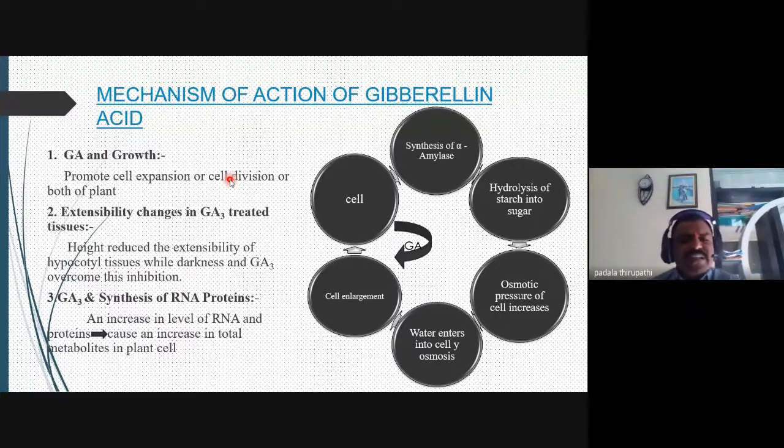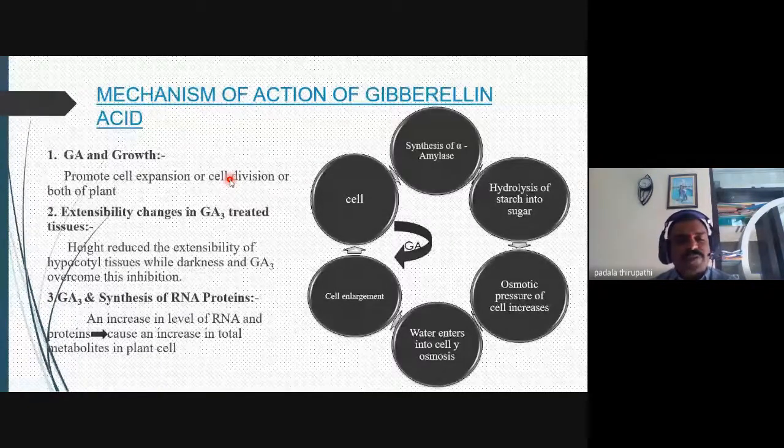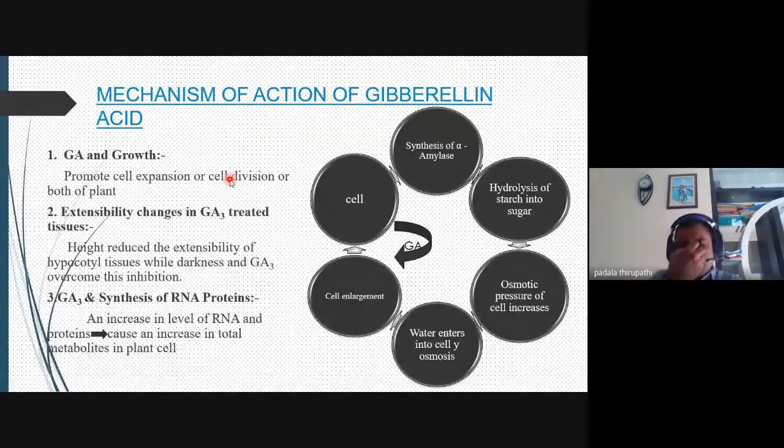The next one is GA3 and the synthesis of RNA and proteins, ribonucleic acid and proteins. In any mode of action during cell division, RNA and proteins are very necessary in the cell cycle.